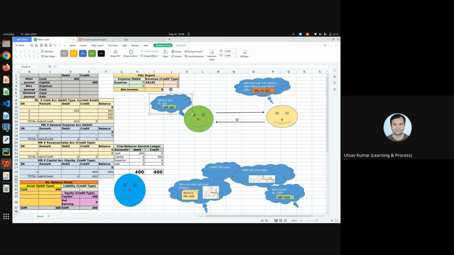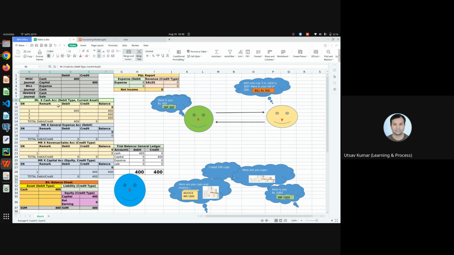Now, imagine Mr. X paid 300 rupees to Mr. Y, and Mr. X was having 400 rupees in cash. Out of 400, he gives 300 rupees. So how much has to be left with him? 100 rupees only. He gives 300 rupees to someone, and he should be left with only 100 rupees.